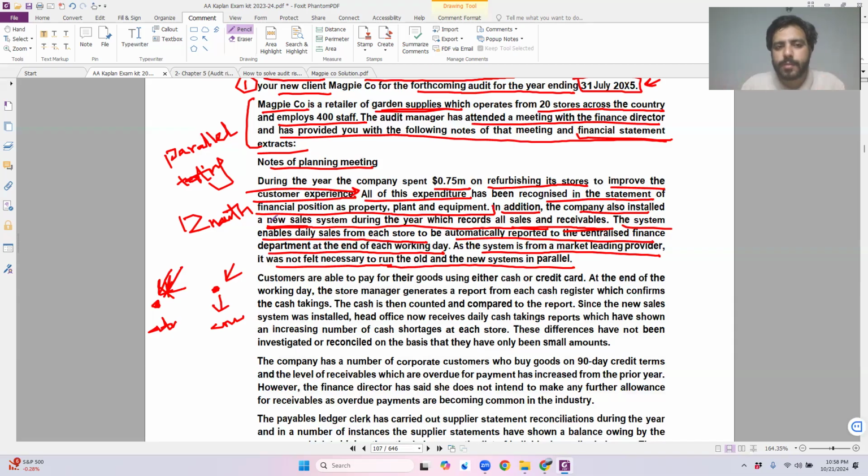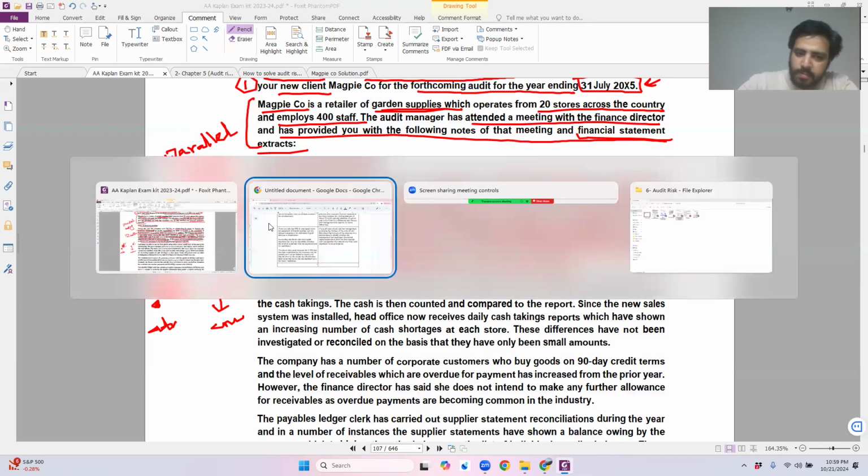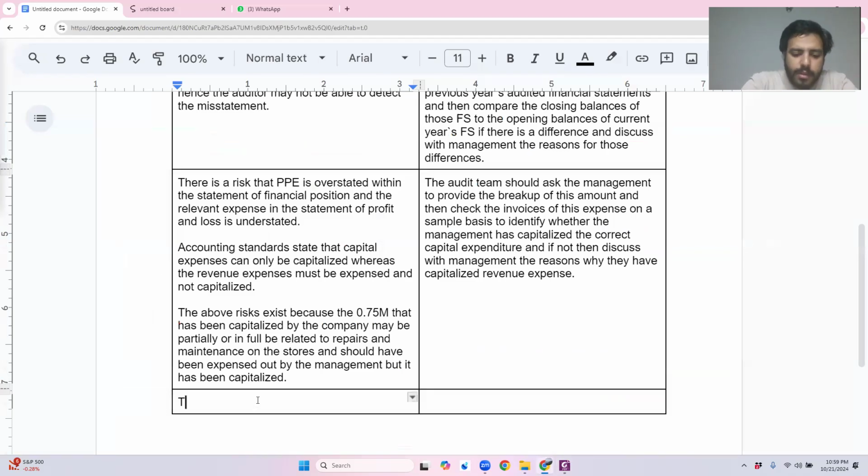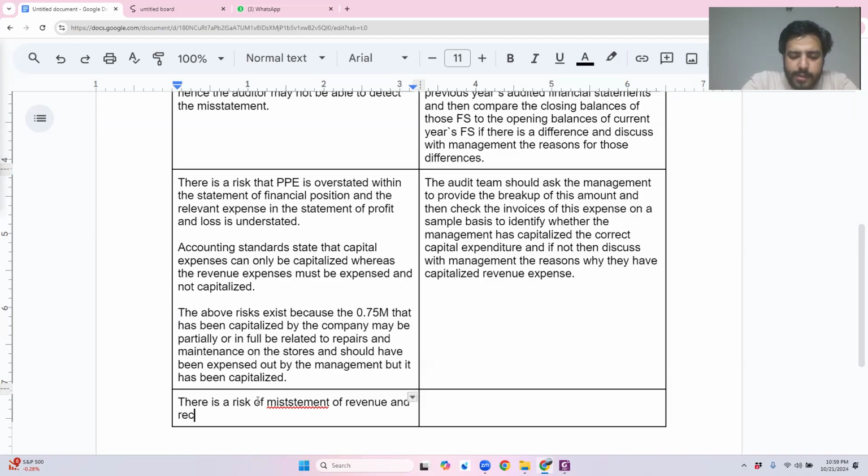So now let's come towards the explanation. Let's come towards step number 1. Which balances do I think are at risk of under, over, or mistake? Receivables, and sales directly. And what is sales? It is revenue. So there is a risk of misstatement of revenue and receivables within the statement of financial position and within the statement of profit and loss. That's it. I'm going to write down: there is a risk of misstatement of revenue and receivables within the statement.